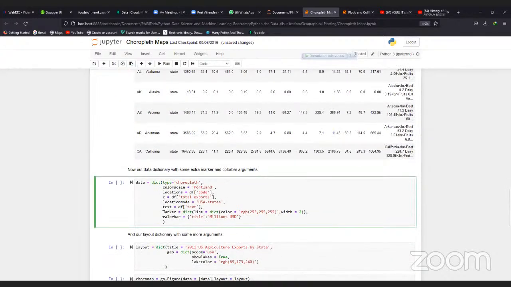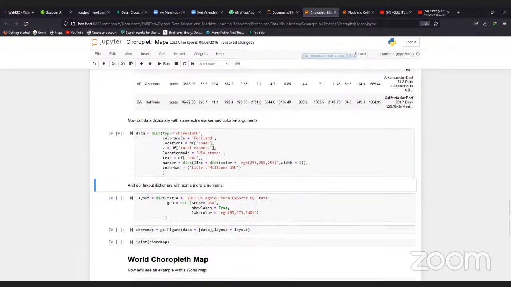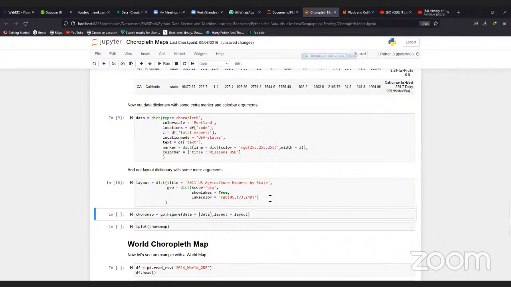Then we have our markers, so we have the color of the markers. This is the color we are using. You can set your RGB color, and you can easily Google what color this is. I can't even remember the color this is again. They are saying our width is 2. Then the colorbar title is millions US dollars, that is, everything we are doing is in millions of US dollars. I hope someday we can do this for Nigeria easily like this.